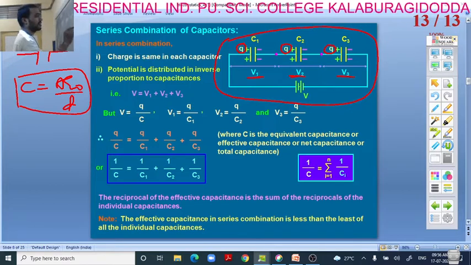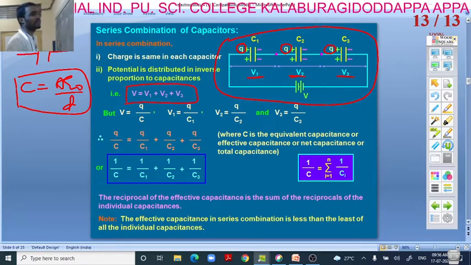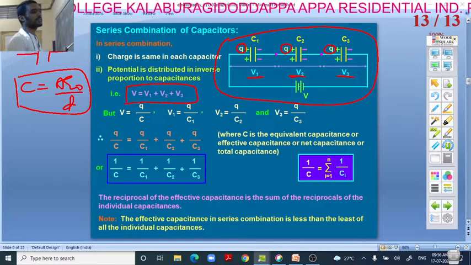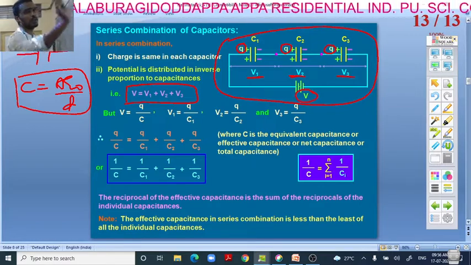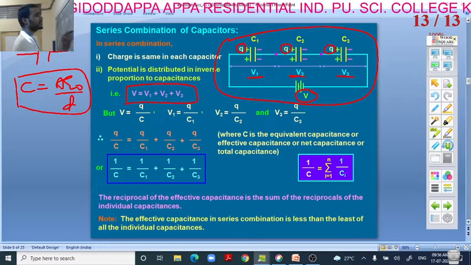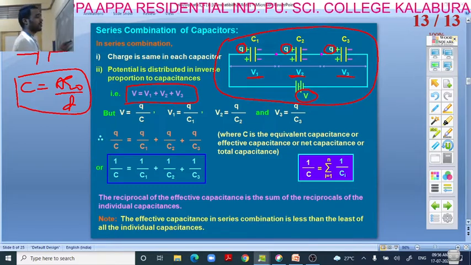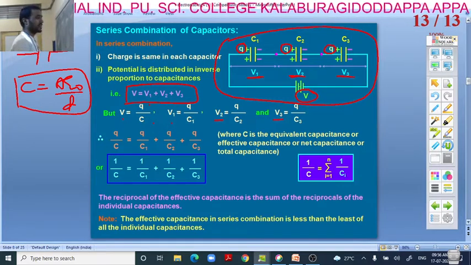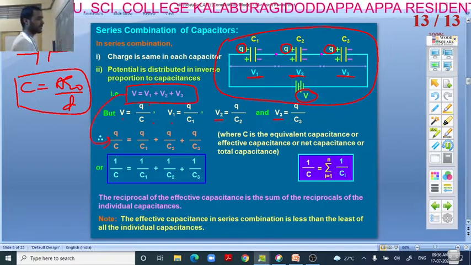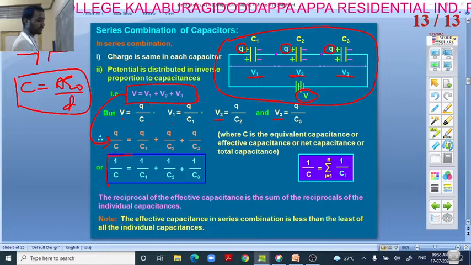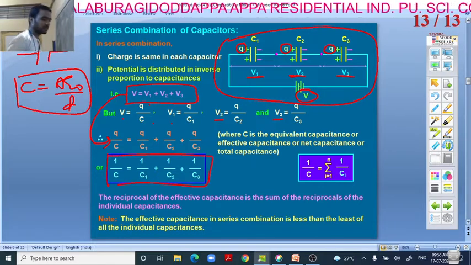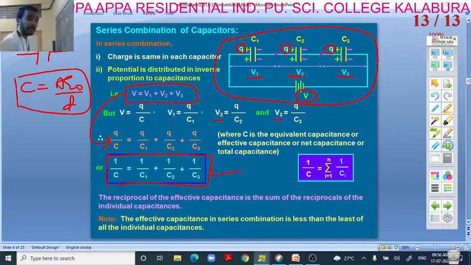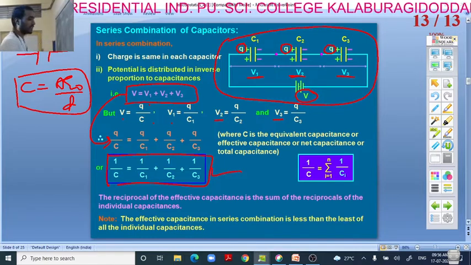So here we need to define potential, because potential is different for different capacitors. V is divided among all the capacitors, right? V is equal to V1 plus V2 plus V3. We know that V is equal to Q by C, and V1, V2, V3 we can define similarly. Substituting the values, we get 1 by C is equal to 1 by C1 plus 1 by C2 plus 1 by C3. Right? This is the formula to find the capacitance when capacitors are connected in series.